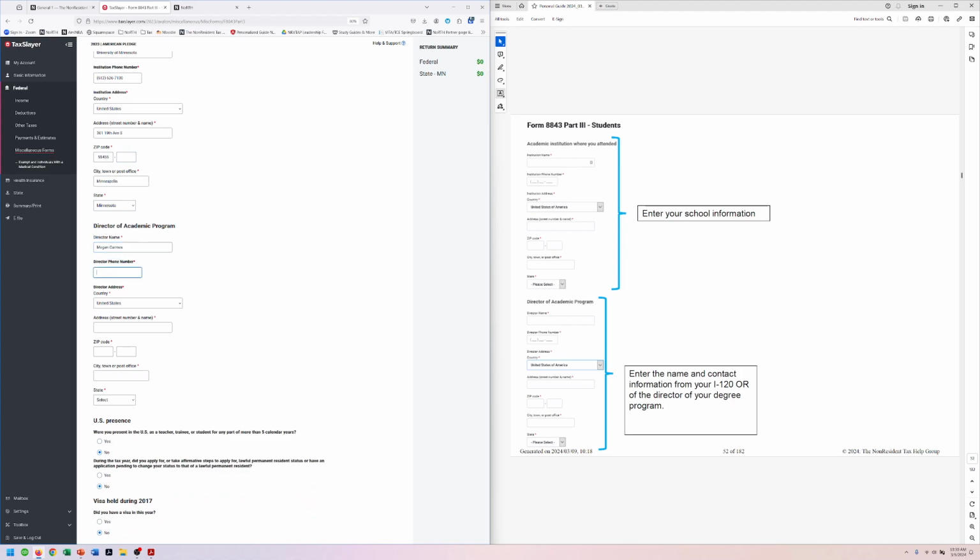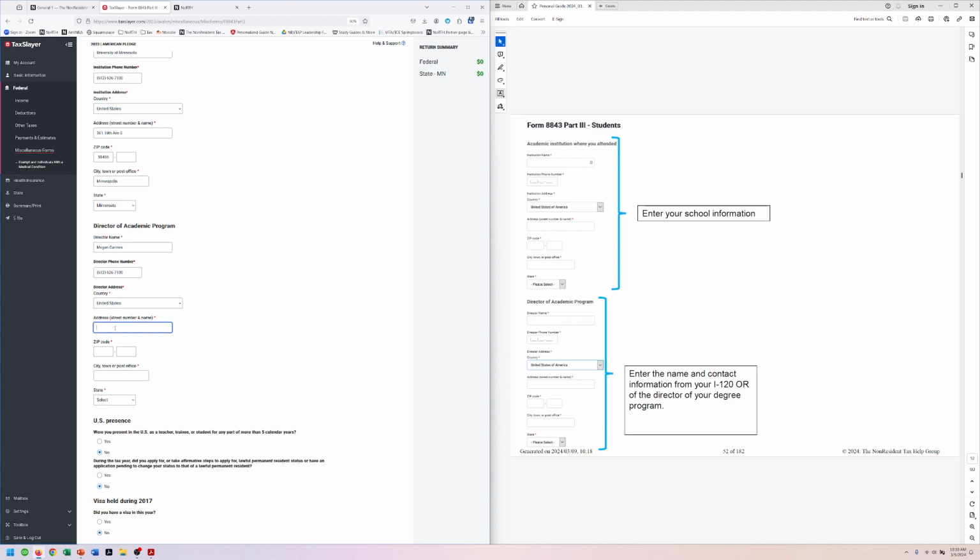So this is generally going to be an F1 advisor or the DSO, PDSO at the school. And then again, the same number. That's a mistake on that number, 612-626-7100. There we go.